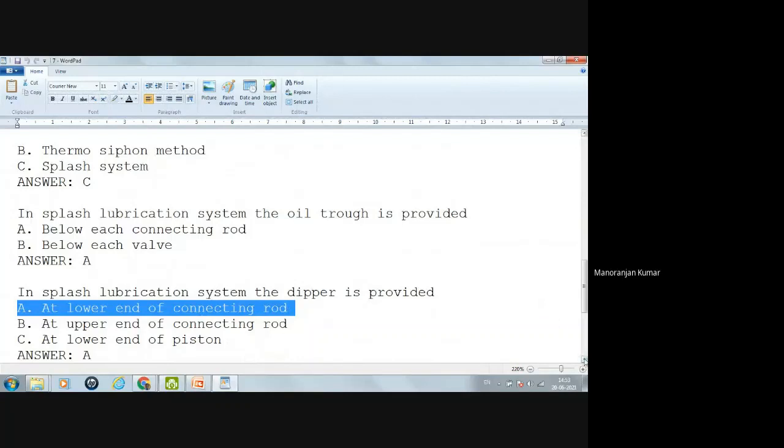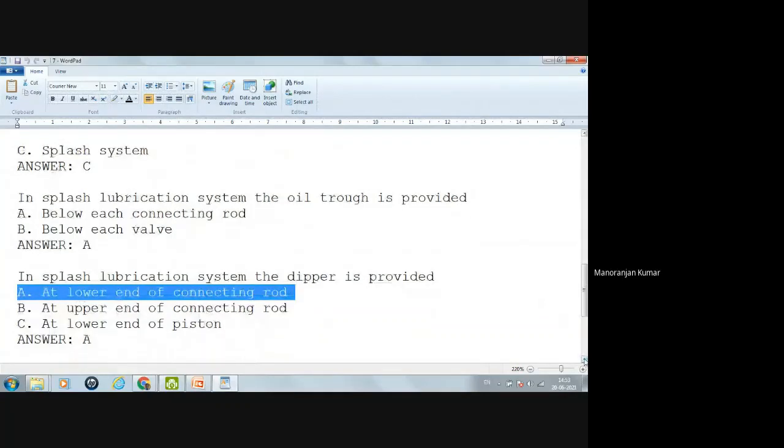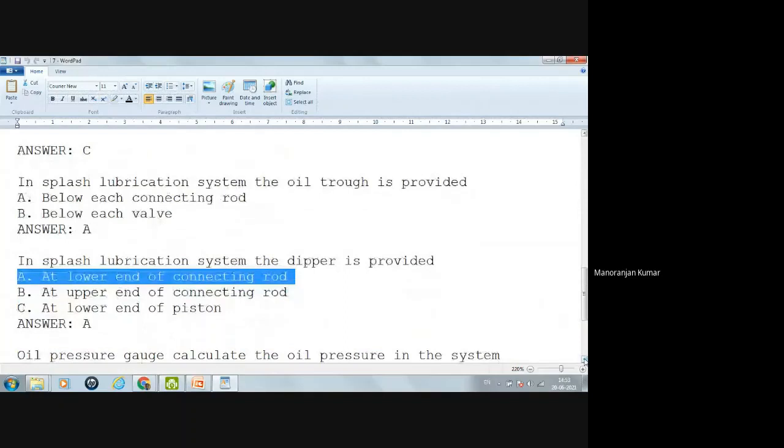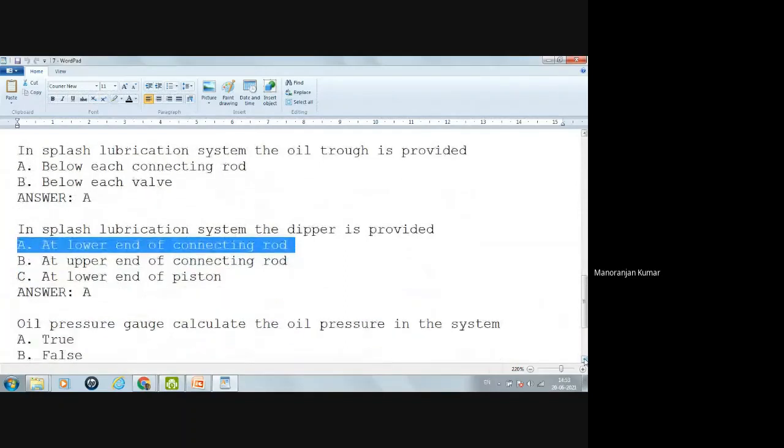Now the oil pressure gauge. It calculates the oil pressure in the system. Oil pressure gauge calculates the oil pressure. Yes, it is true.